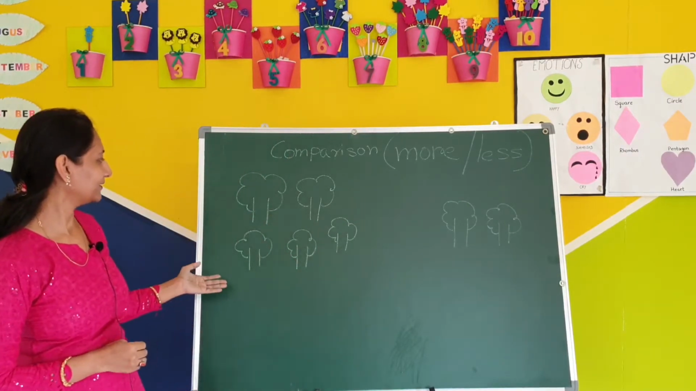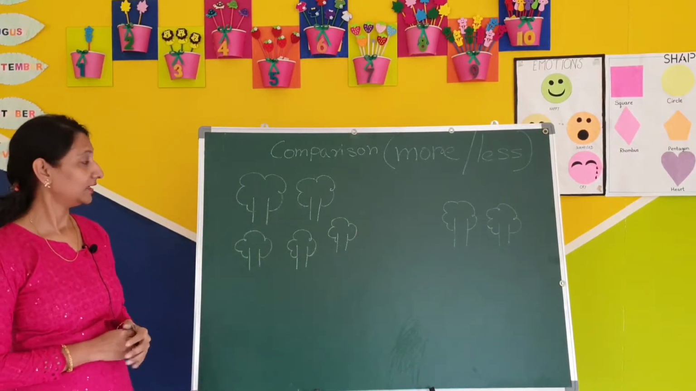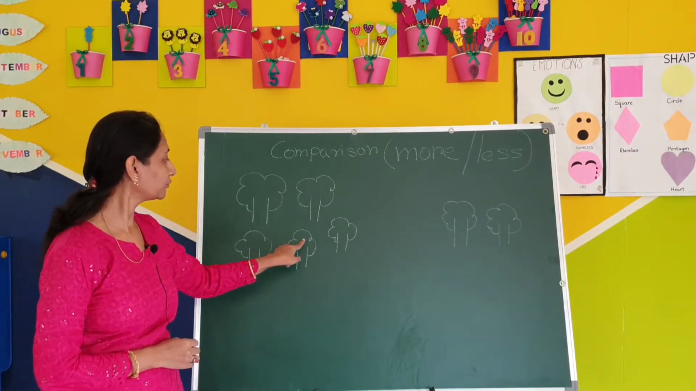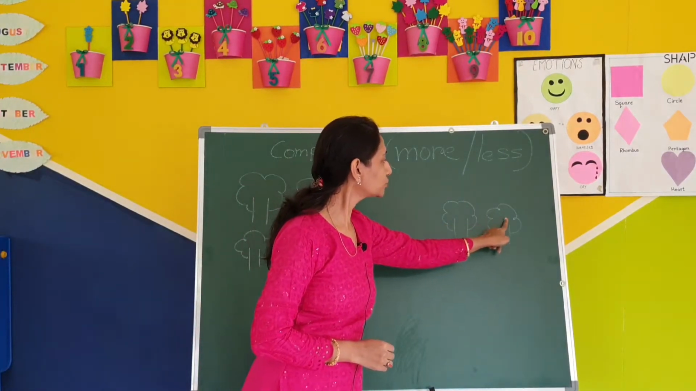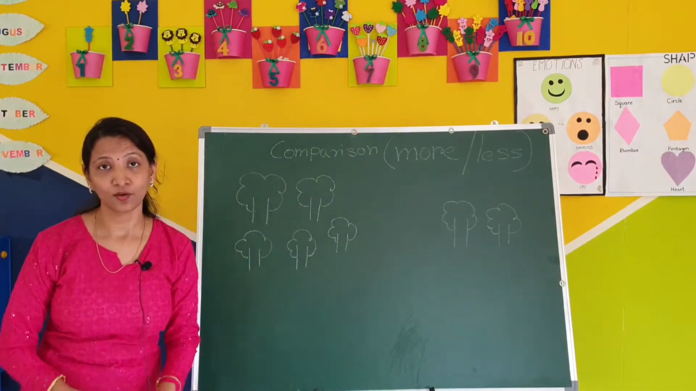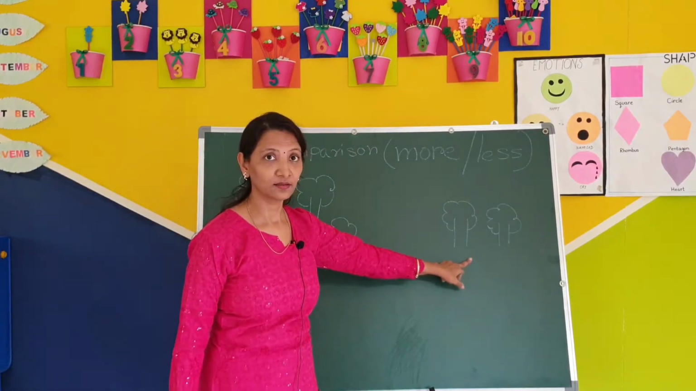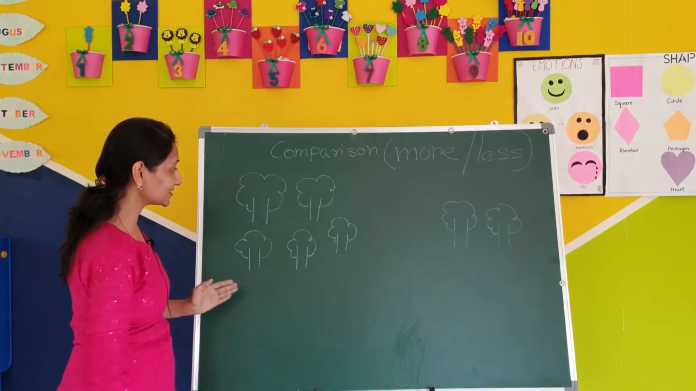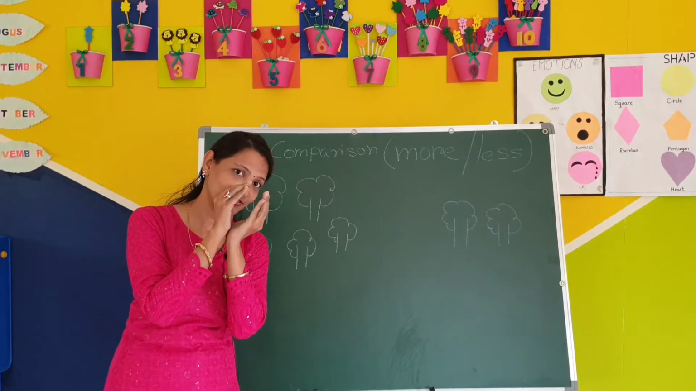Yeah, same here. See, there are trees. Can you see the trees? Here, how many trees? We have to count first, okay? 1, 2, 3, 4, 5 trees. Here how many trees? 1, 2. Can you tell me which has more trees? Here are more trees and here very few trees. Here so many trees are there, right? And here very few trees, right?